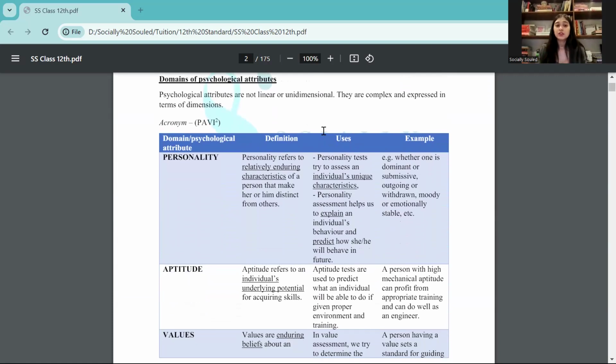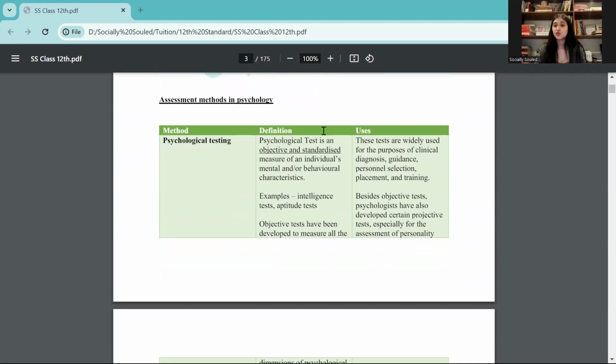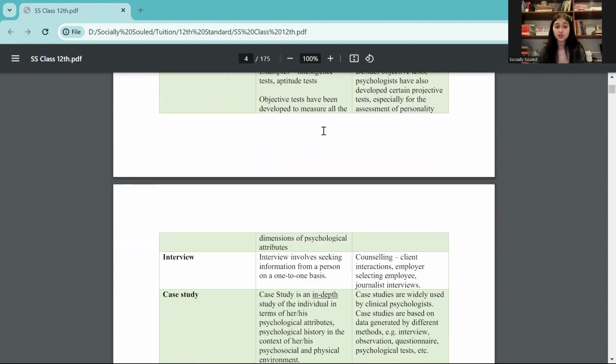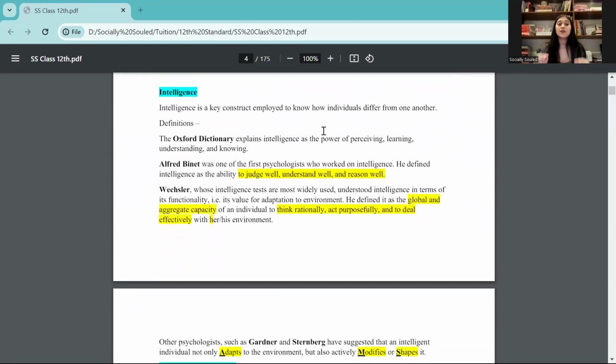So please be well versed with the definition, uses, and examples of personality, aptitude, values, interest, as well as intelligence. Then you also have assessment methods in psychology. So you have psychological testing, interview, case study, observation, and self-report. Here you need to understand the meaning of each of them. Then we also have intelligence.